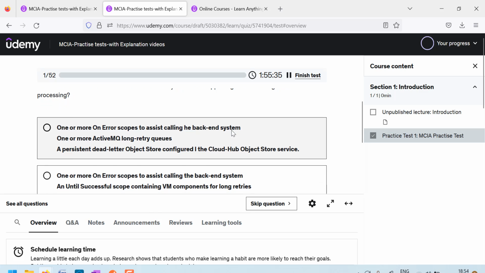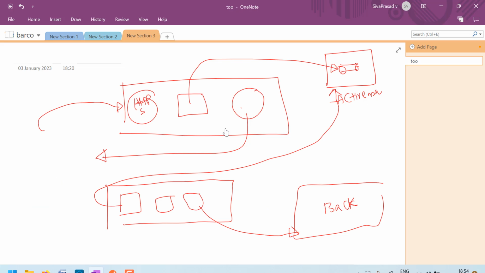The first option is one or more error scopes to assist calling the backend system. Maybe in this flow you handle the exception, and in the exception you submit it back to the backend system.